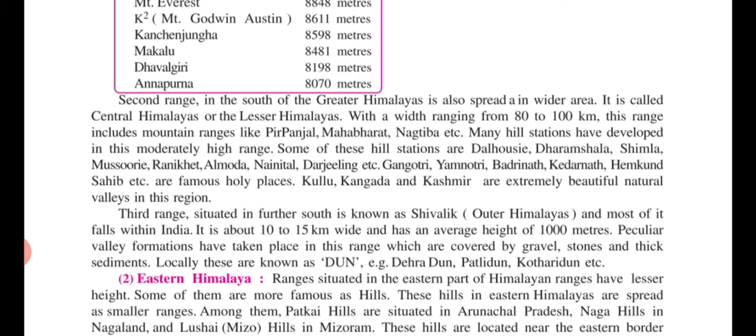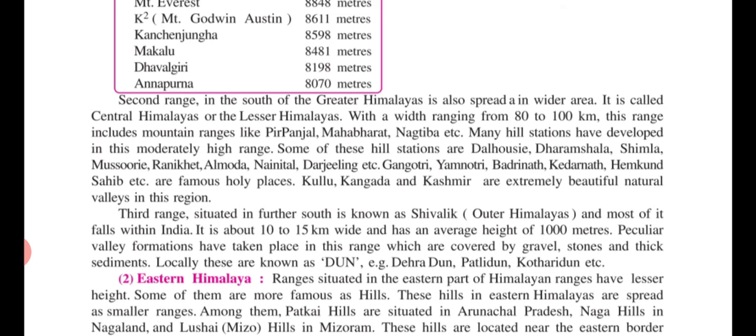See, the Central Himalaya width is 80 to 100 kilometers on average, and this Outer Himalaya, meaning the Sivalik range, has a width of 10 to 15 kilometers and a height of 1000 meters. The minimum height of each and every peak of this range is 1000 meters. Peculiar valley formation has taken place in this range, covered by gravels, stones and thick sediments.